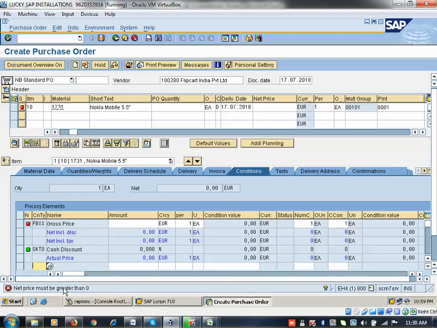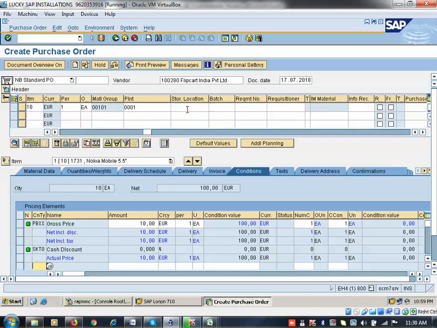Now the system is showing net price must be greater than 0. From the beginning session I am showing the same thing. You may find it boring or easy to understand, both are possible. Now here net price, click on 10. Now enter quantity, click on 10. Now here I am coming to storage location.